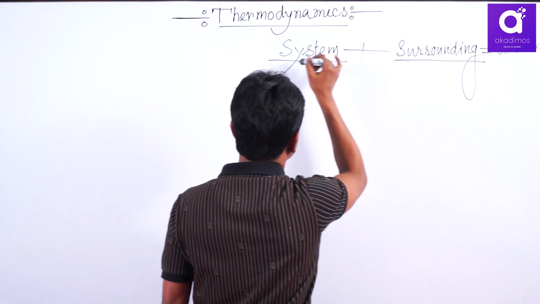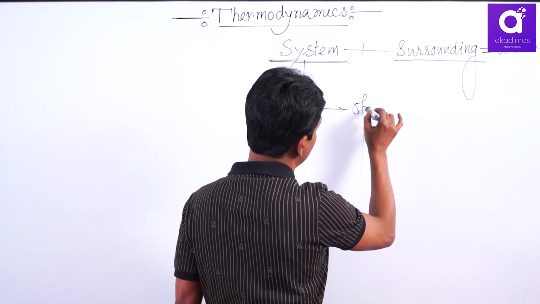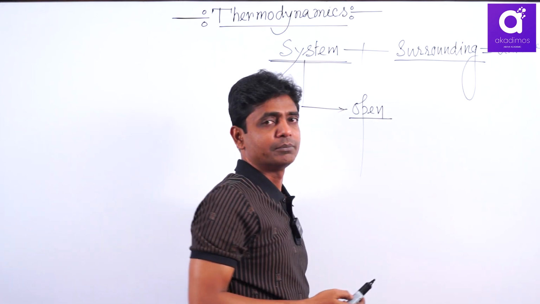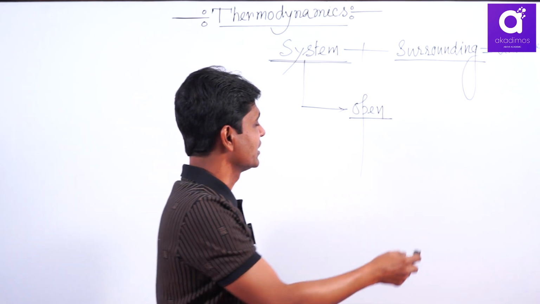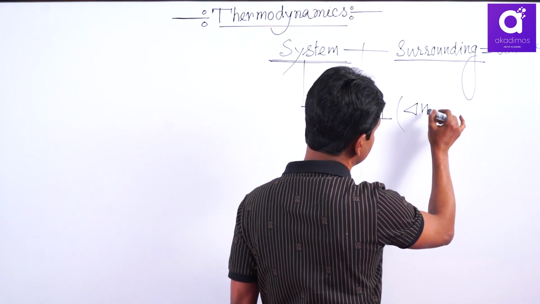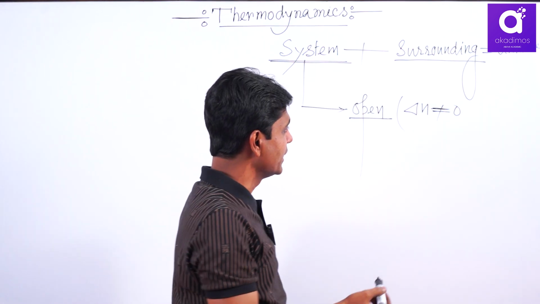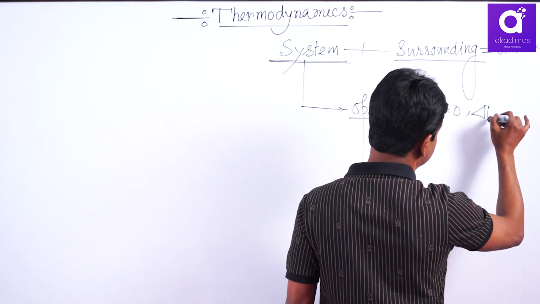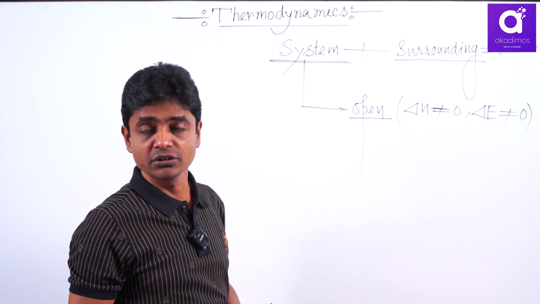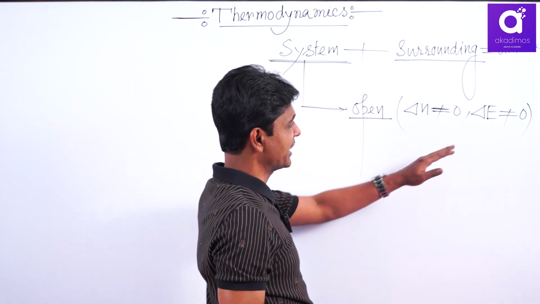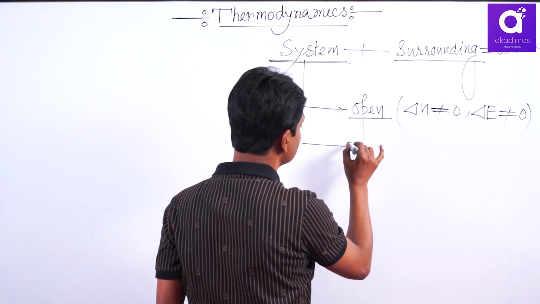Now systems are of 3 types. One is called an open system. Open system means between system and surroundings there occurs exchange of mass. That means number of moles is variable. Mass is associated with number of moles. Change in number of moles is not equal to 0, as well as there occurs energy change, here generally thermal energy. That is an open system. All natural phenomena occur in open systems, and you will get the maximum number of variables in an open system.